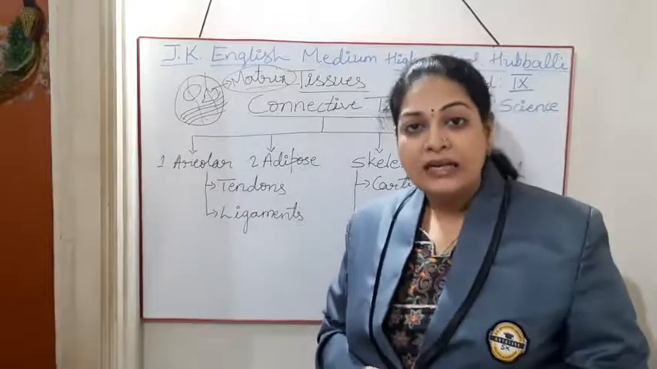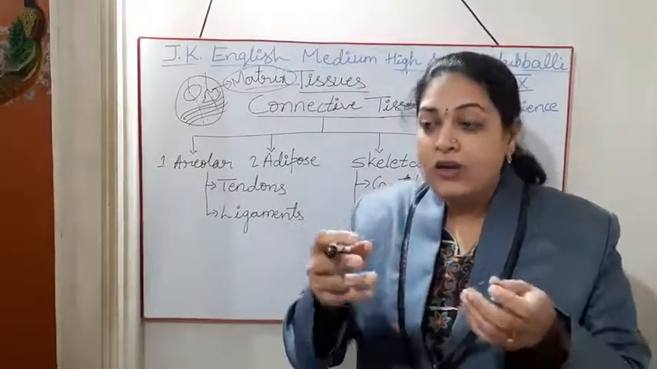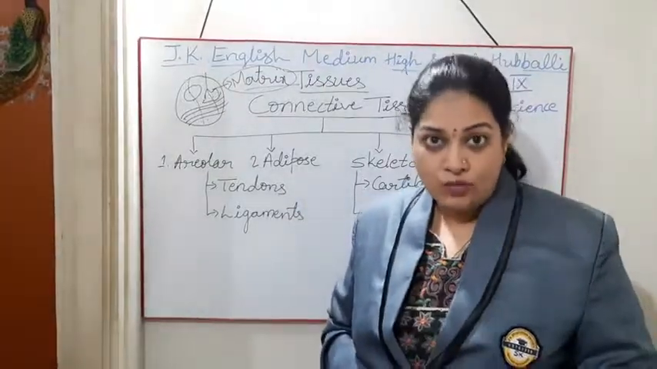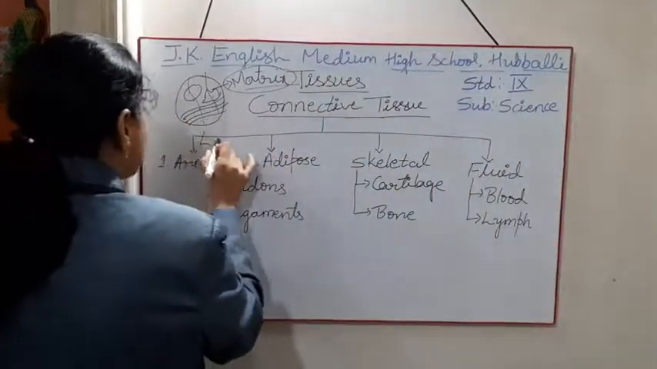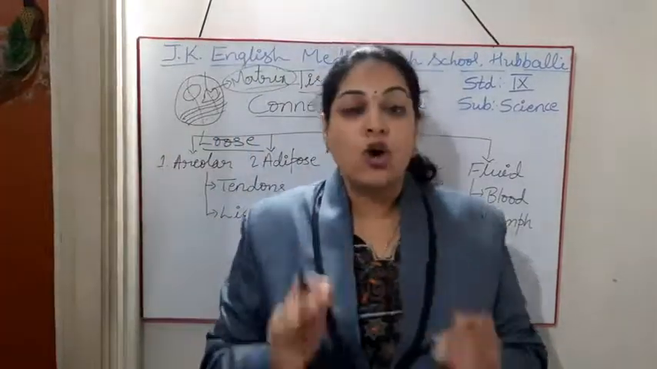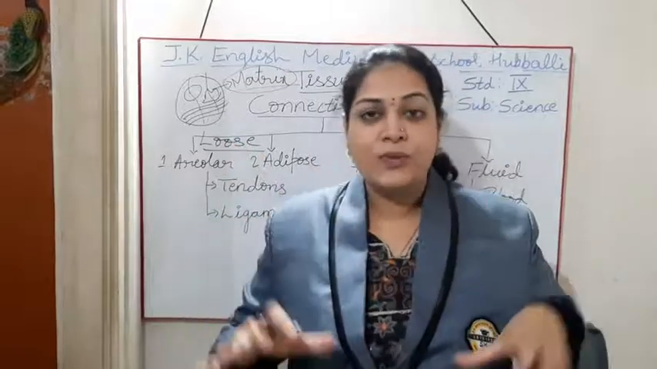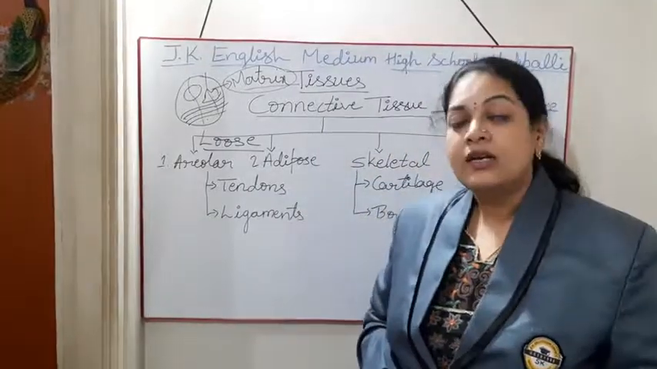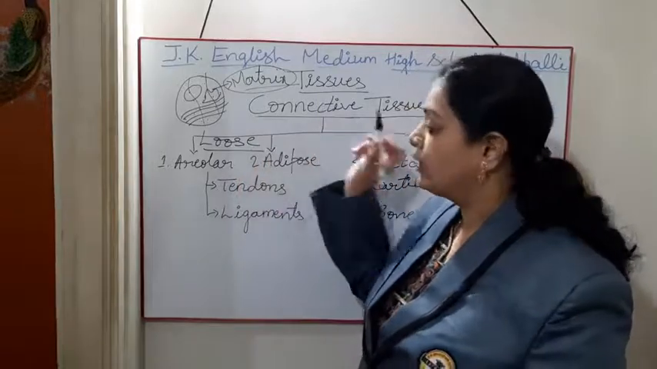So if the matrix is not dense, and there is a distance between the cells, a bit of space between the cells, that type of matrix, if it is present, that type of connective tissue is called loose connective tissue.